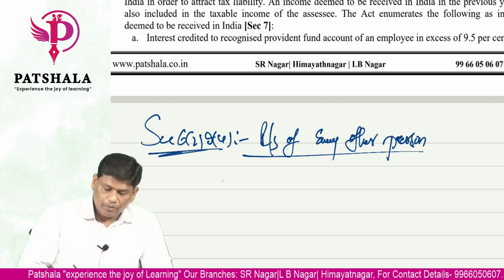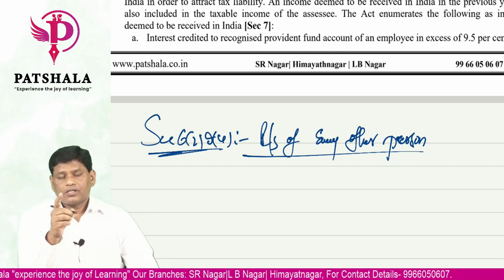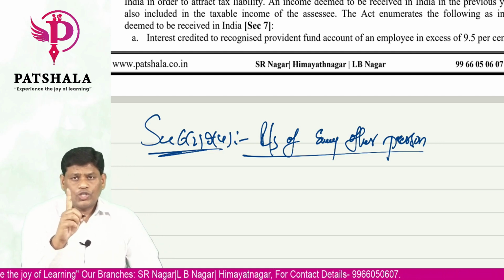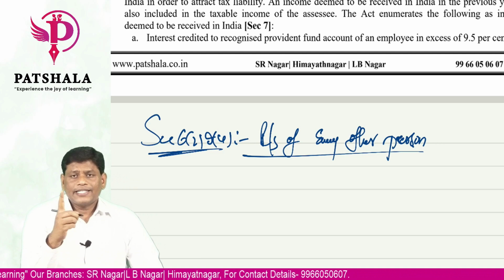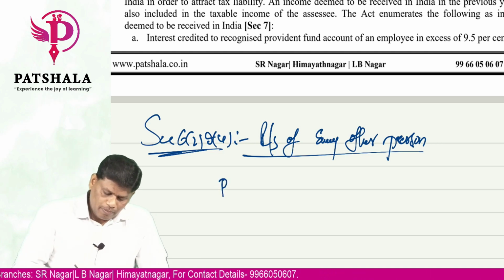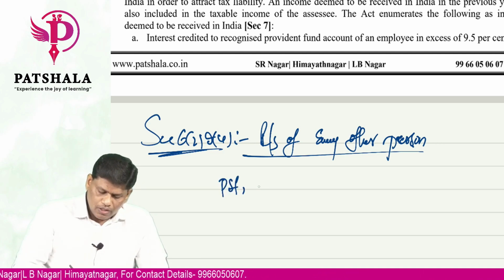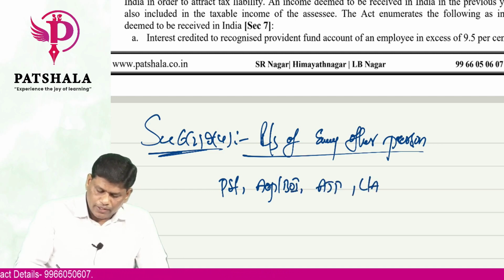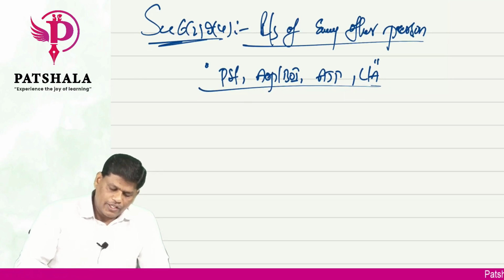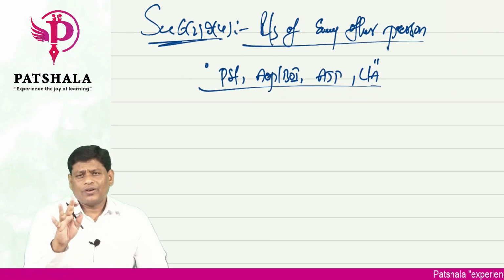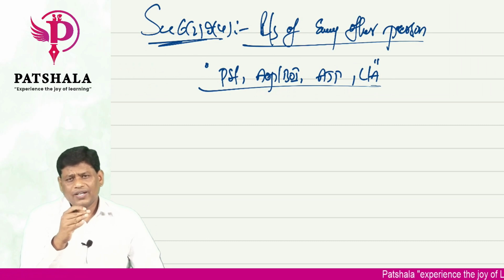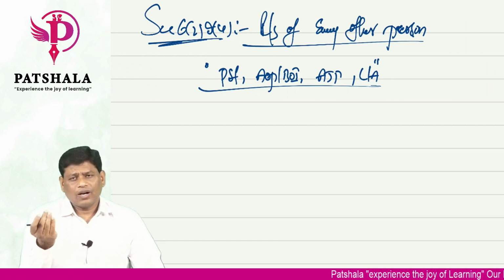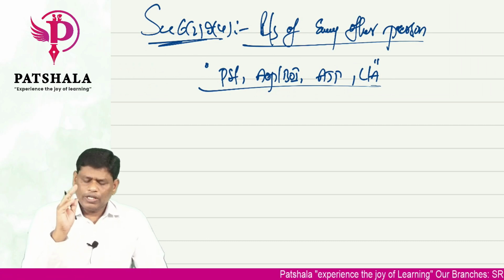Who is that every other person? Out of 7 persons, individual, HUF and companies are covered. Who is left out? Partnership firm, AOP or BOI, AJP and local authority. For all these 4 persons, the status is the same. As I told you, only individual and HUF will have resident and ordinary resident, resident but not ordinary resident, and non-resident. The rest of all will have only 2 types of status.